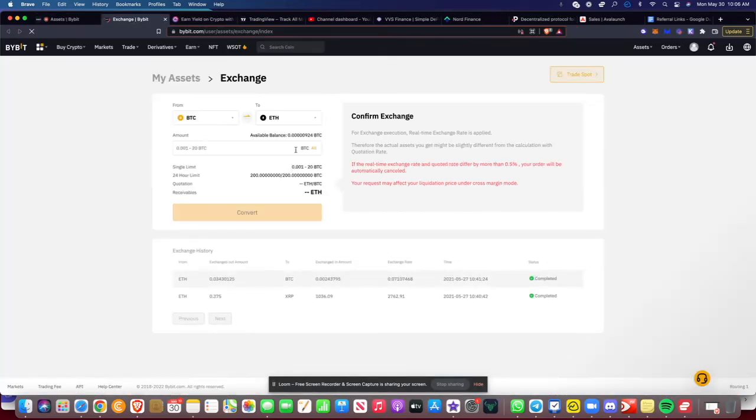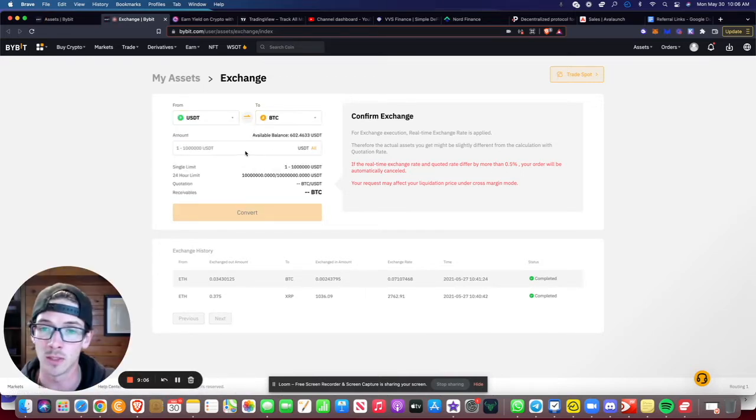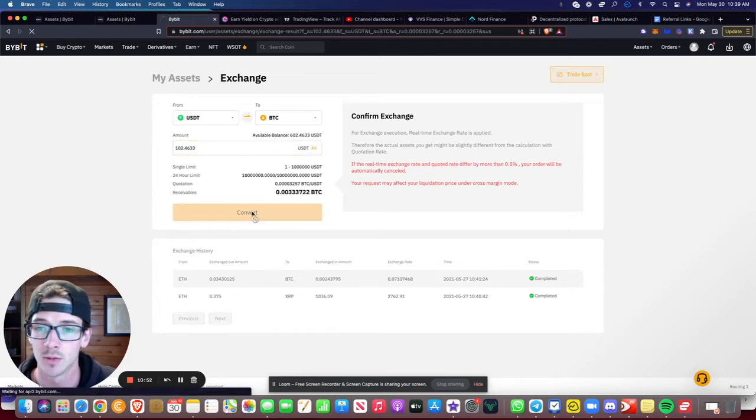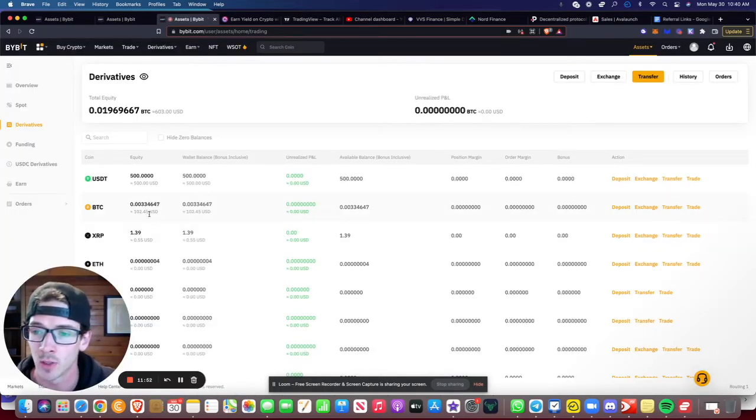So we're going to exchange whatever profits I have here from USDT into BTC. That is what I would do here. Convert everything that I am above that $500 mark, and we're going to convert that over into Bitcoin. So there, now you can see I've got that little bit of Bitcoin over there and back down to $500 for trading, which I will use to restart this week and try to see what I can do this upcoming week here. I will then move this Bitcoin off of this exchange and into the different wallet for storage.